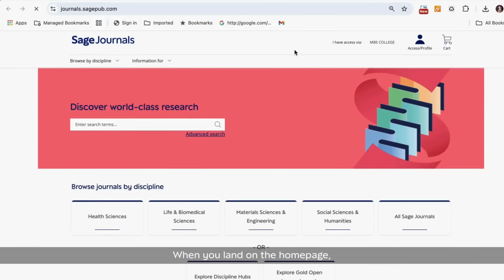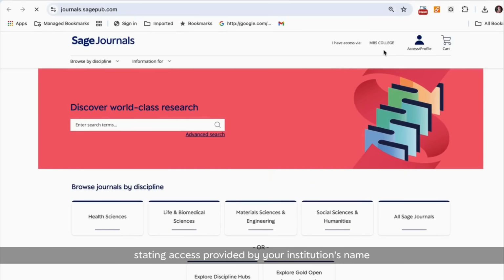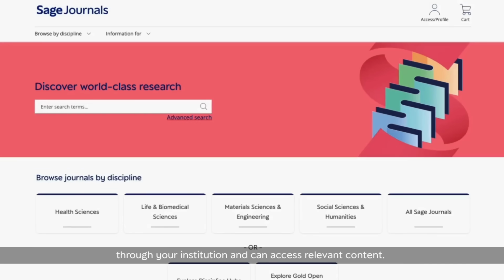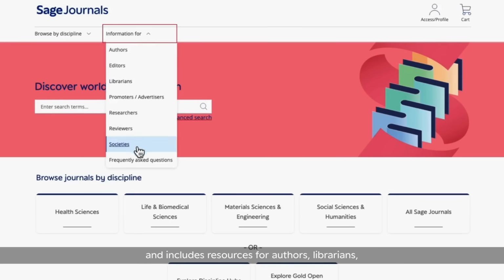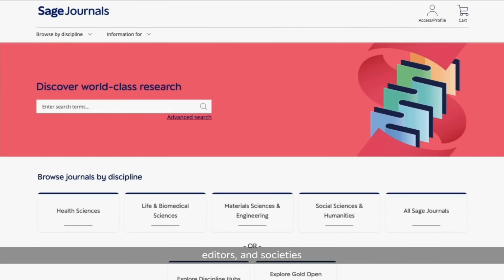When you land on the homepage, you will notice this Access banner at the top right corner stating access provided by your institution's name. This confirms that you are authenticated through your institution and can access relevant content. The Sage Journals portal page provides options to search, browse, access relevant information and news, and includes resources for authors, librarians, editors, and societies. And now we can start looking for content.